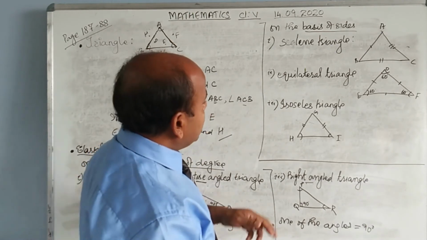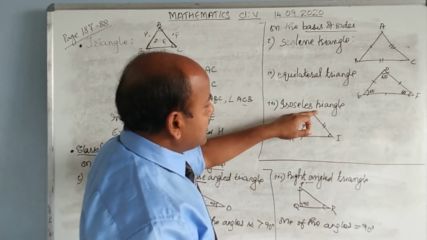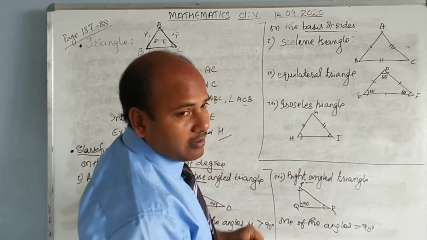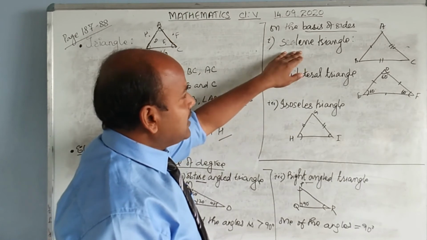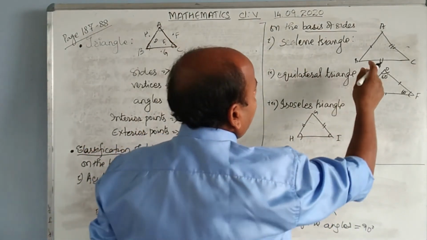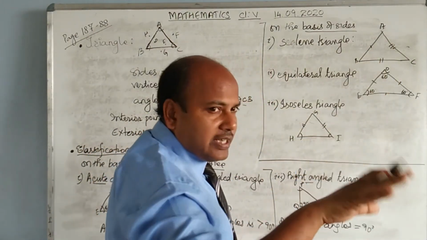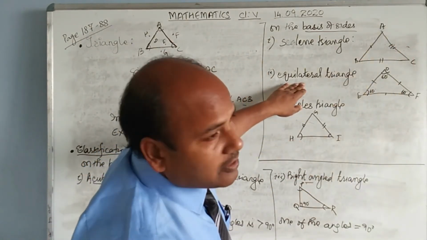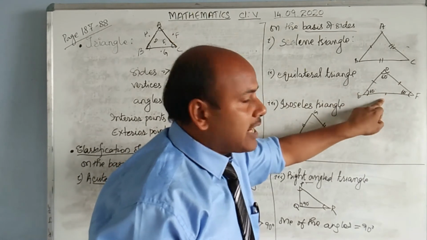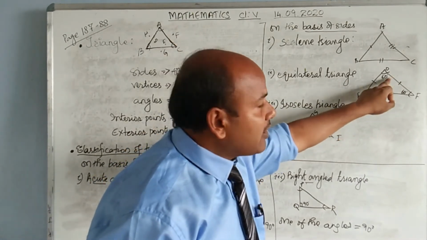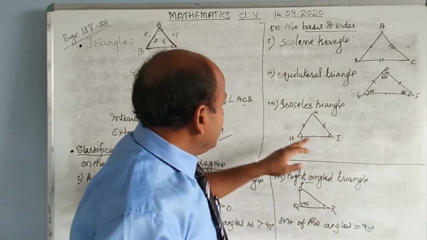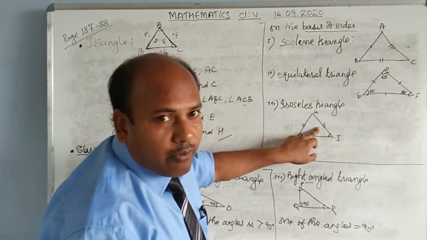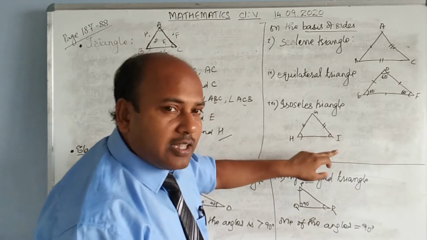Clear? Then you have the isosceles triangle. In an isosceles triangle, you have two sides equal and two angles equal. In a scalene triangle, all three sides are different and all three angles are also different. In an equilateral triangle, all three sides are equal and all three angles are also equal. In an isosceles triangle, two sides are equal and two angles are also equal.